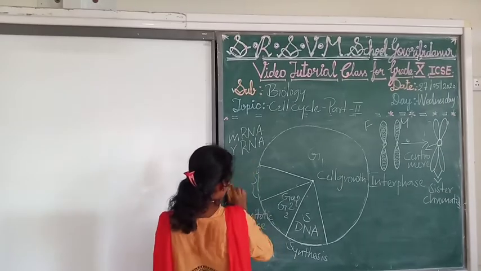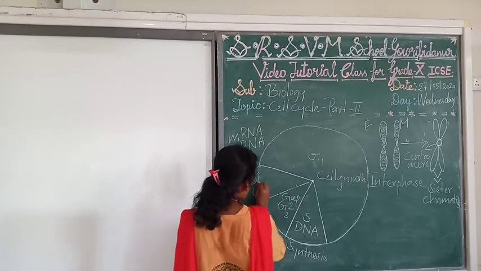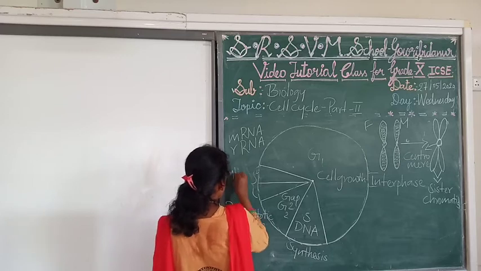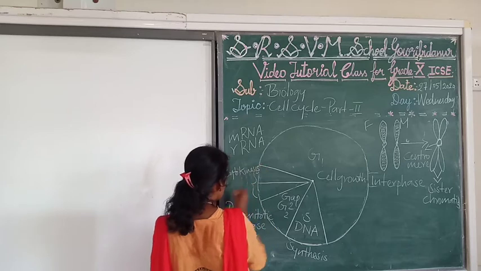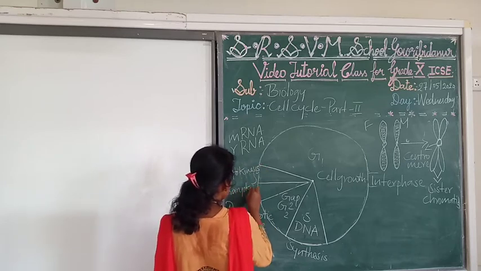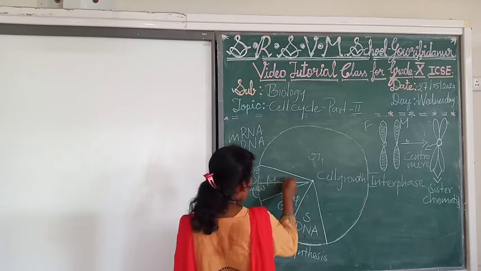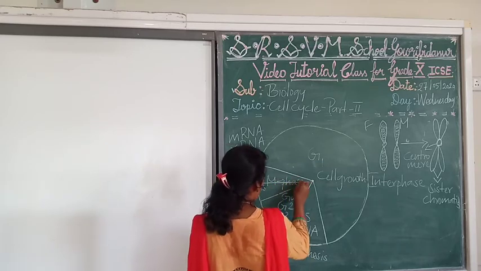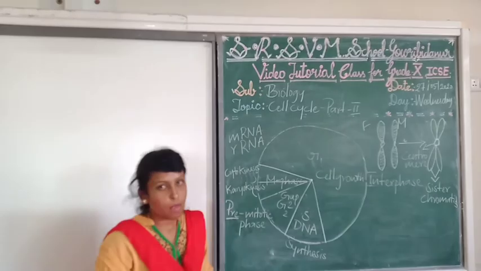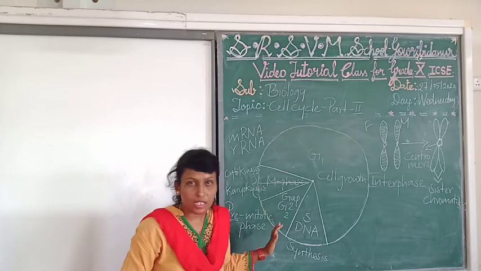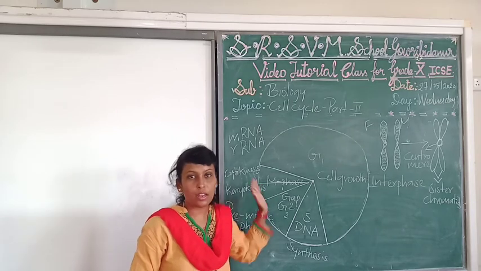Here, mitosis will be done in two stages, that is cytokinesis and karyokinesis. What is M phase? The mitotic phase. What is mitosis? Division of the cell into two daughter cells.